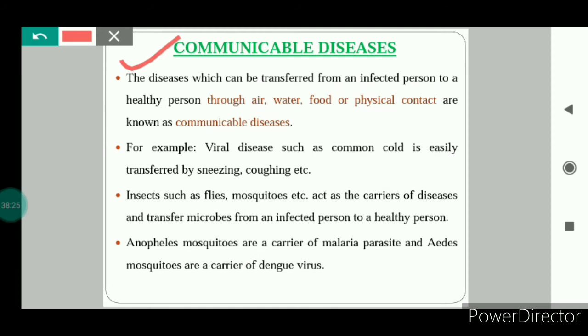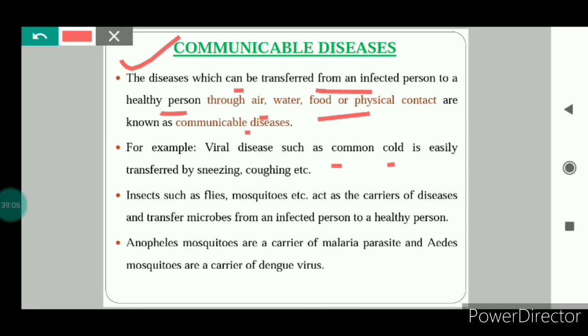Communicable diseases. What are communicable diseases? The microbial diseases which can be transferred from an infected person to a healthy person through water, air, food, or physical contact are known as communicable diseases. For example, a viral disease such as the common cold. It is easily transferred by sneezing or coughing. If a person who is suffering from the common cold sneezes, then what will happen? Fine droplets of moisture that contain the virus will spread in the air. Any person who is near that person will inhale that virus through breathing.